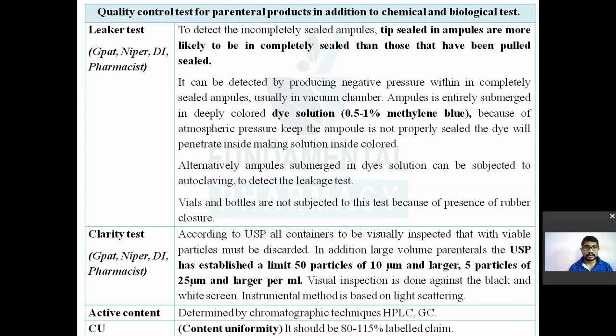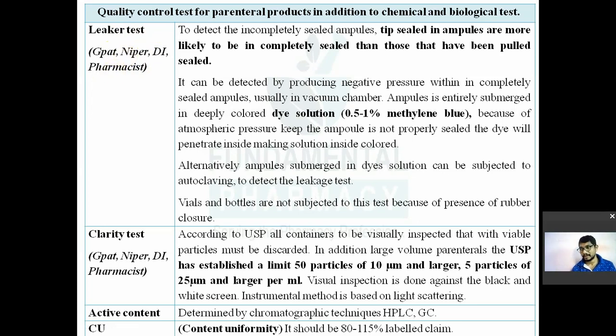So the quality control tests for parenteral products, in addition to the routine chemical tests and the biological tests. The first one is the leaker test, or leakage test. Suppose you have made a batch of ampoules and you don't know whether they are completely sealed or not.